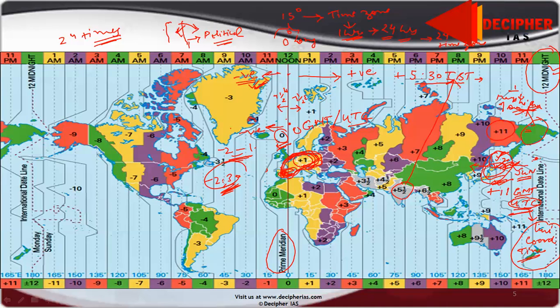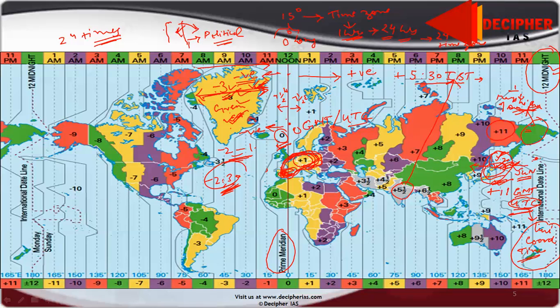Fine. Now we see large countries which have the same time zone. See here, what is this? This is Greenland. This follows a single time zone, though it extends across at least 3 or 4 time zones, but it follows only one, that is -3. That is 3 hours behind GMT or UTC. Okay.